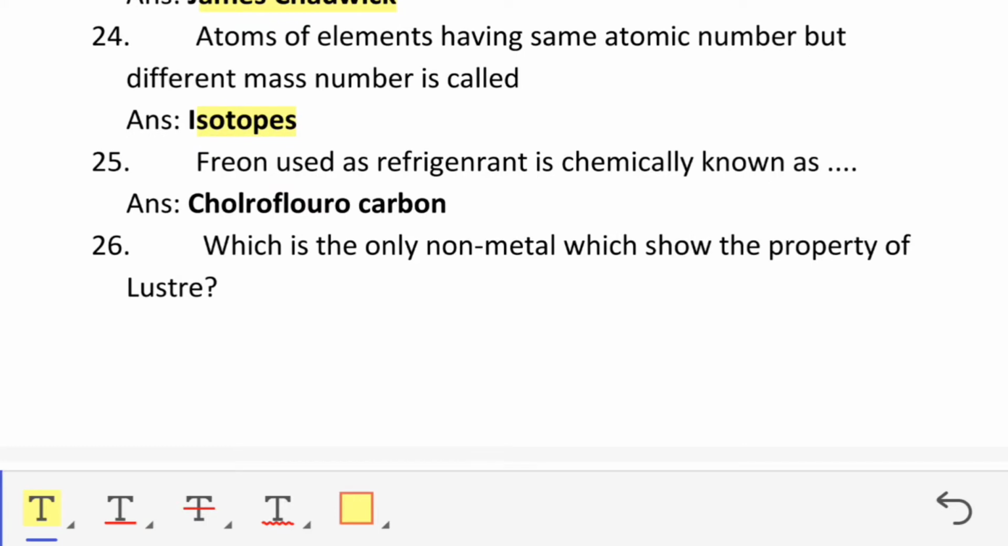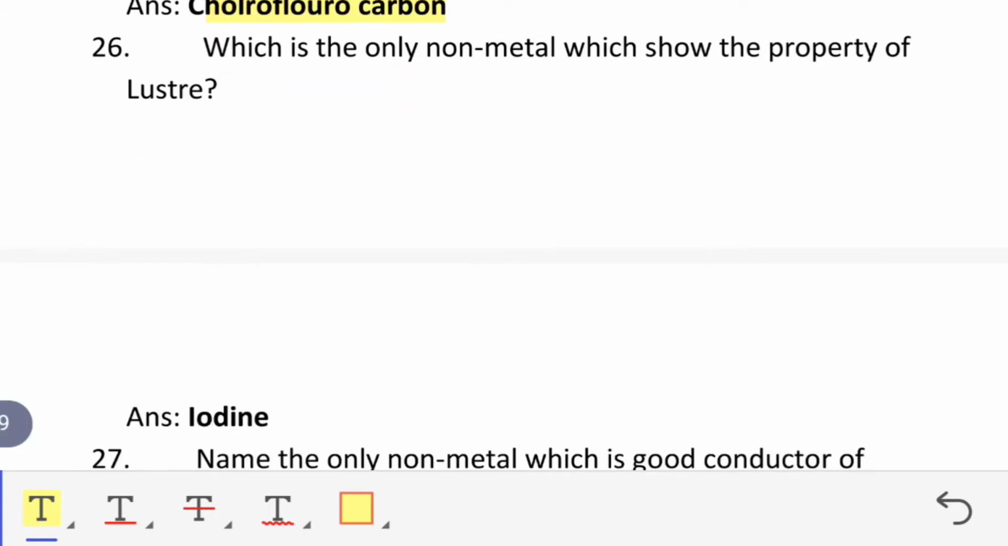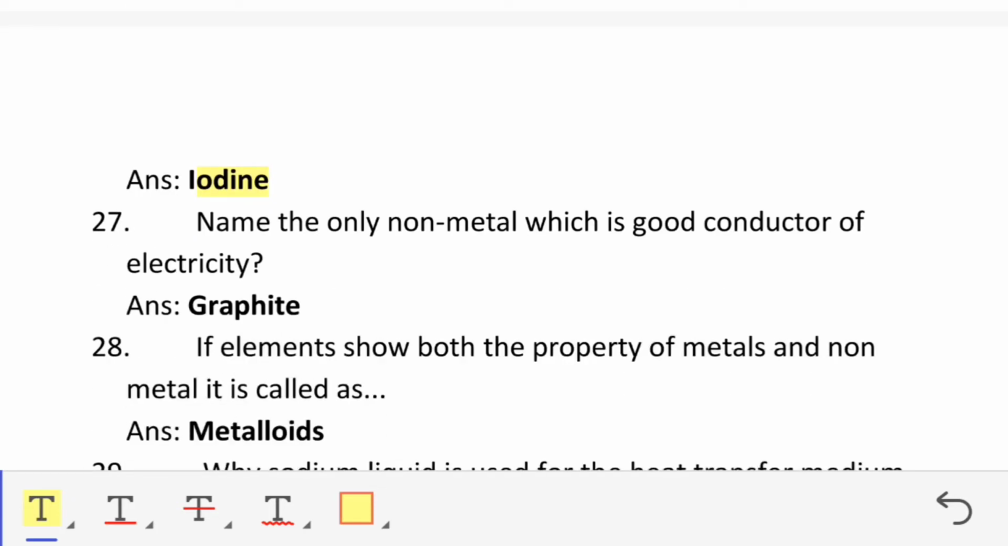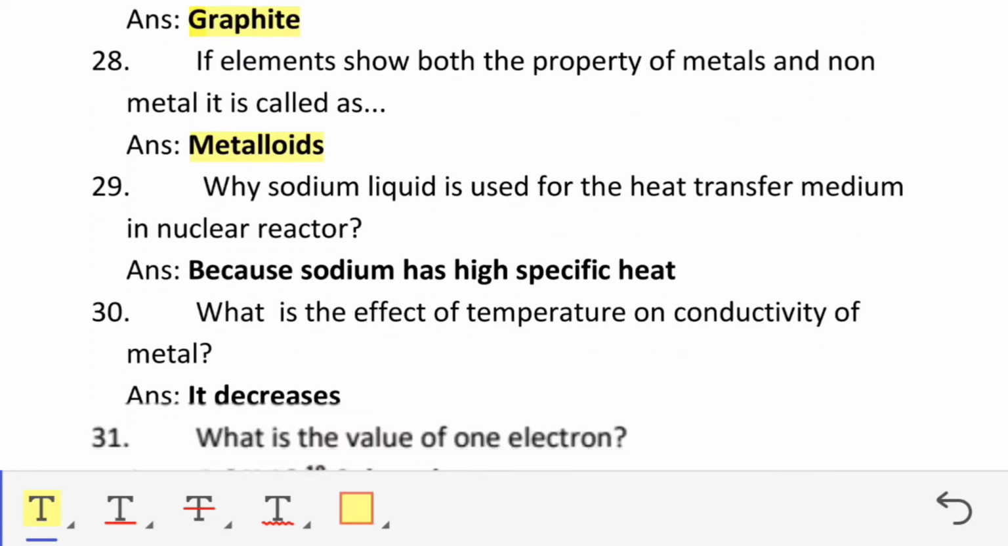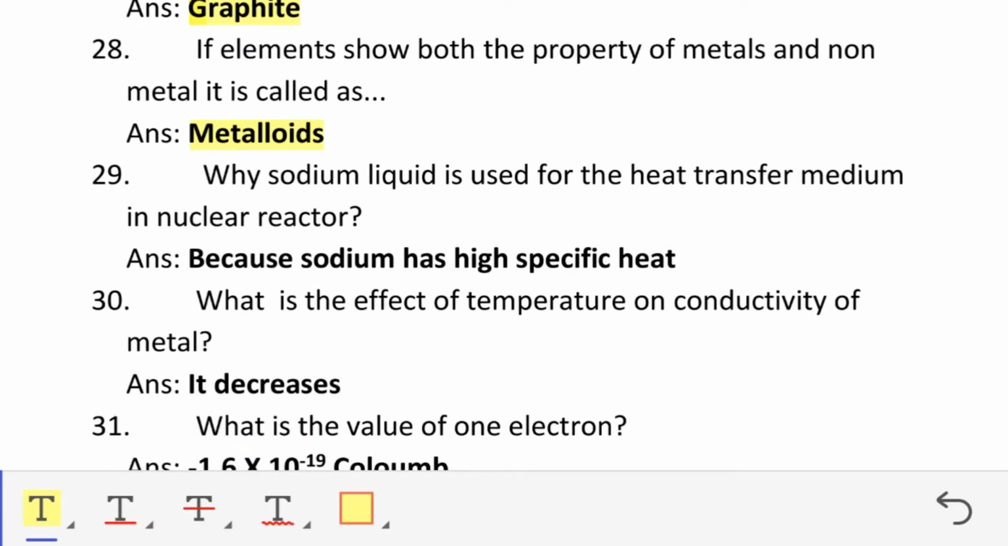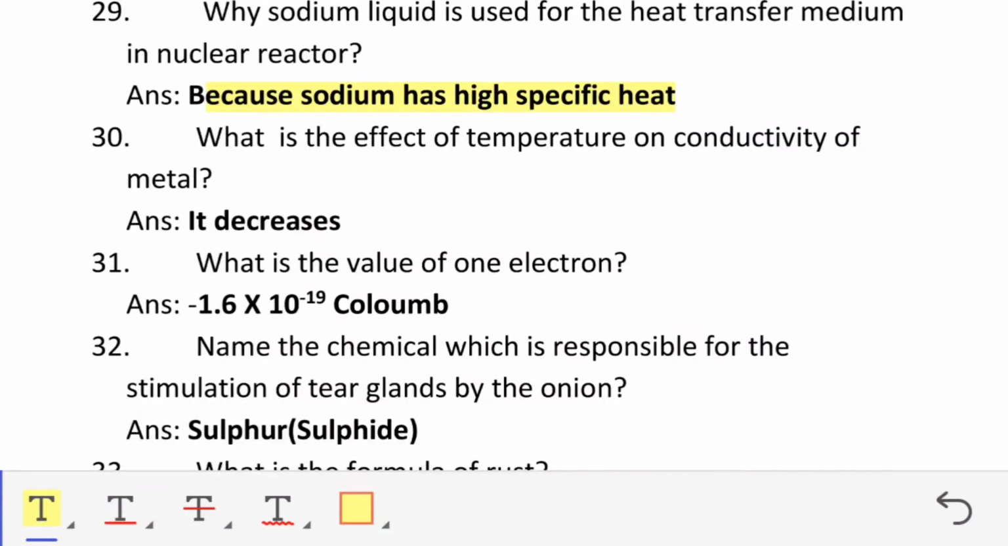Freon used as refrigerant is chemically known as chlorofluorocarbon. Which is the only non-metal which shows the property of luster? Iodine. Name the only non-metal which is a good conductor of electricity. Graphite. If elements show both the properties of metals and non-metals, they are called metalloids. Why is liquid sodium used as the heat transfer medium in nuclear reactor? Because sodium has high specific heat. What is the effect of temperature on conductivity of metal? It decreases.